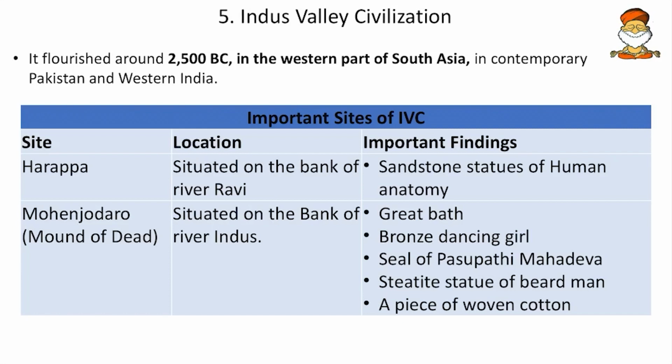So it flourishes around 2500 BC, in the western part of South Asia. Here some of the important sites are Harappa. Harappa is situated on the bank of the Ravi. So do some geography here.